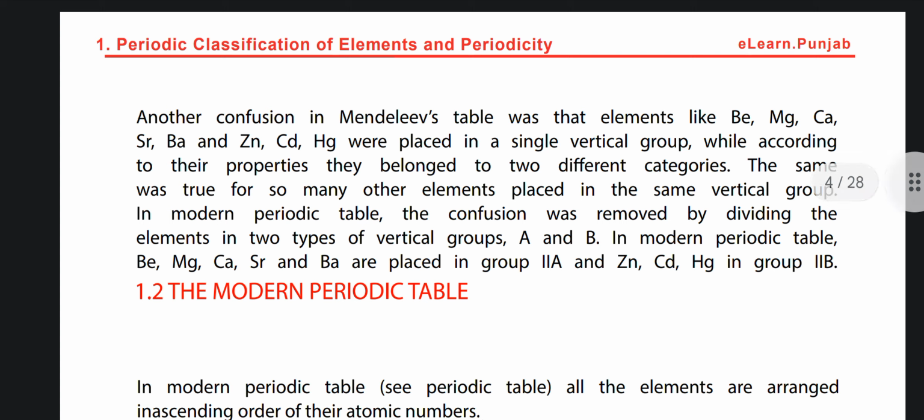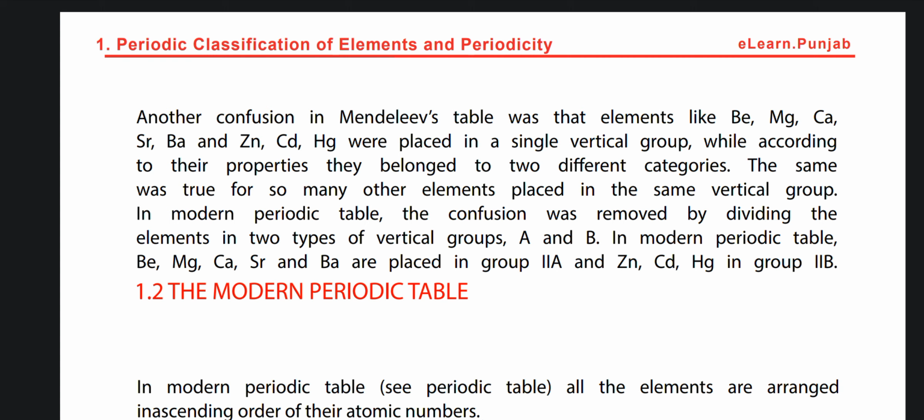Another confusion in Mendeleev's table was that elements like beryllium, magnesium, calcium, strontium, barium, and zinc, cadmium, and mercury were placed in a single vertical column, while according to their properties they belong to two different categories. The same was true for so many other elements placed in the same vertical group.